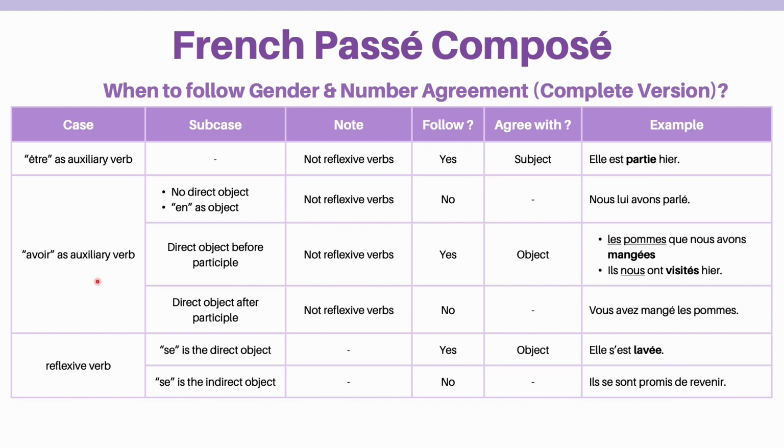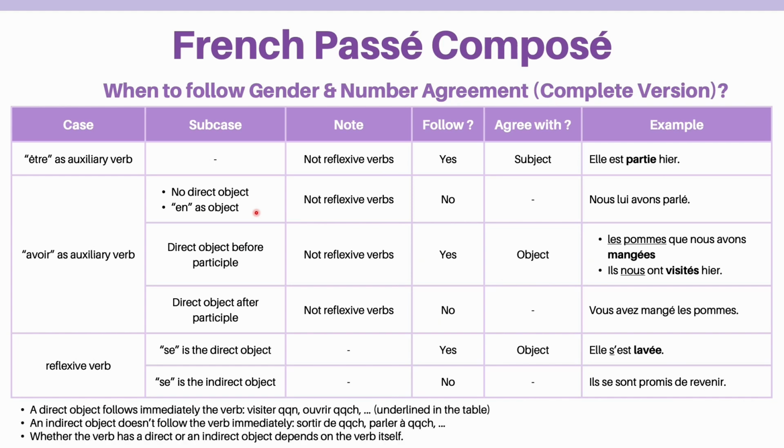The second case includes three subcases. They are all about the verb conjugated using avoir. In the first subcase, where no direct object exists, or there is an indirect object, you don't follow the agreement. To quickly understand the direct object and indirect object, see the notes at the bottom.